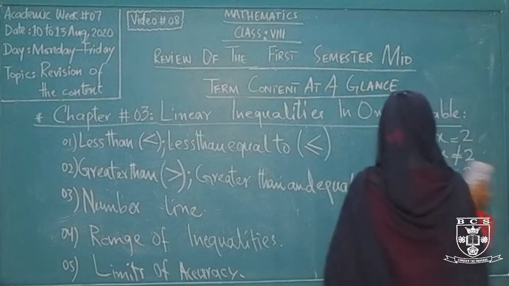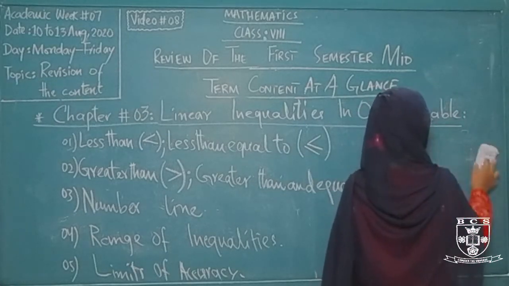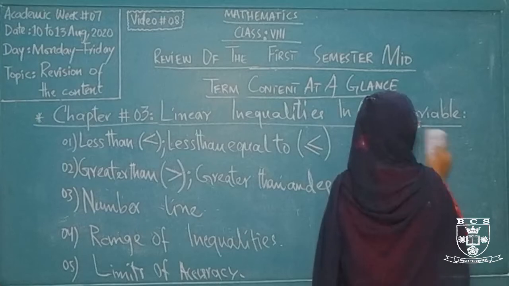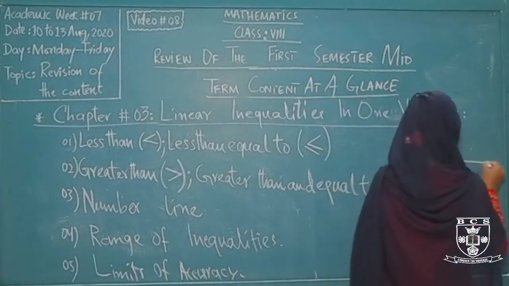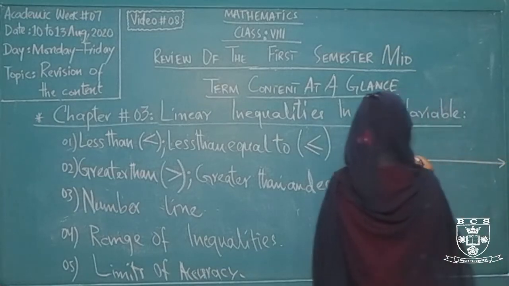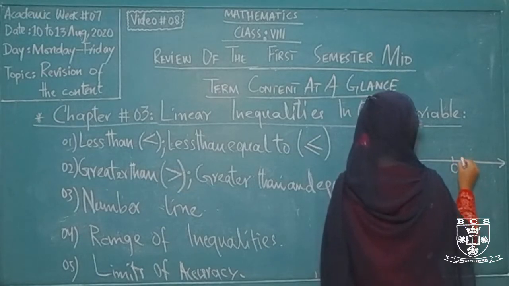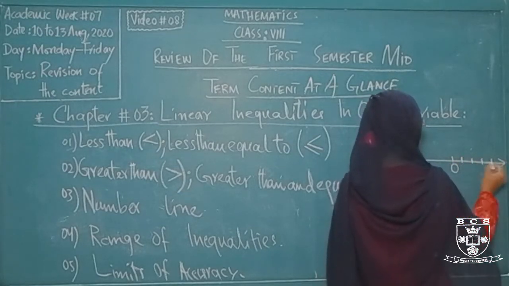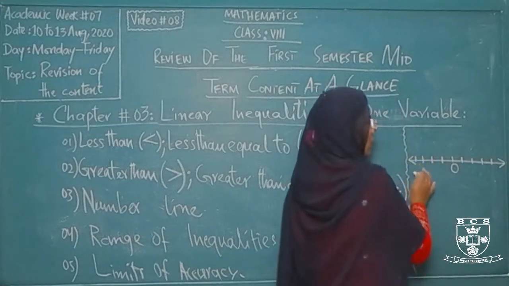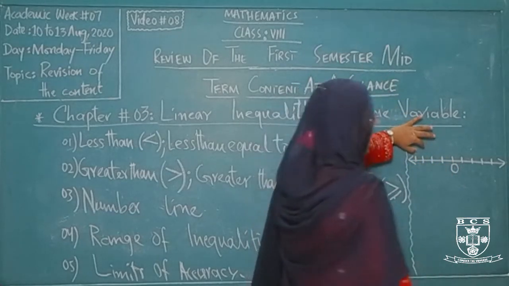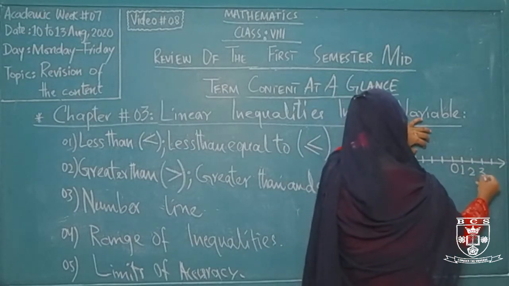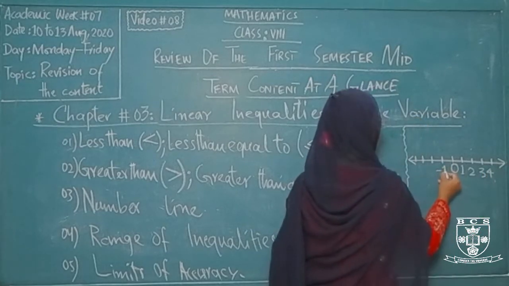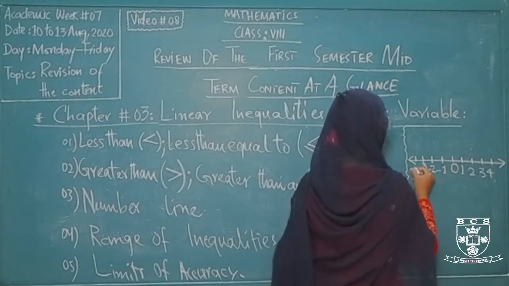After that we have the number line. What is a number line? A number line is simply a mathematical straight line that has different points. The right side represents all the positive numbers, the left side represents all the negative numbers, and at the center of this line we have 0, the neutral number or the chargeless number you may call it. This is the sample of your number line. In the center I have my 0, on the right hand side I have 1, 2, 3, 4, and on the left hand side I have -1, -2, -3 and -4.